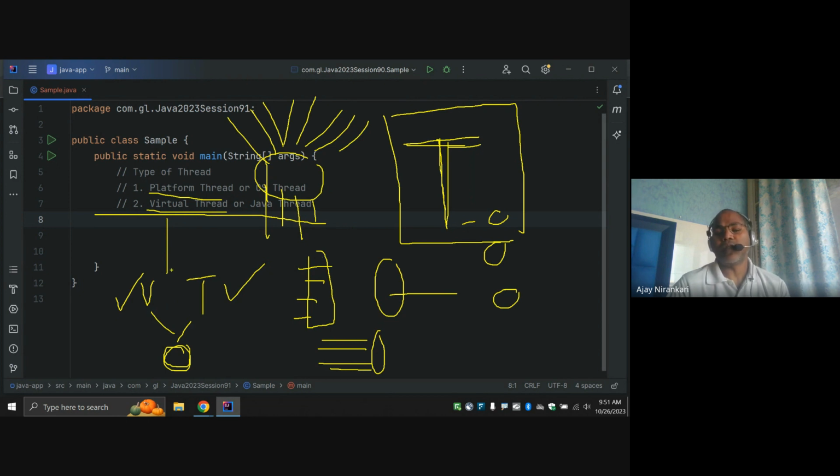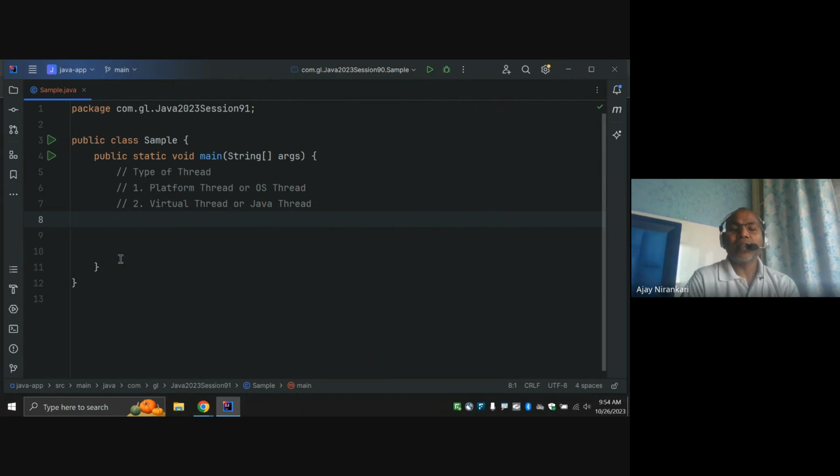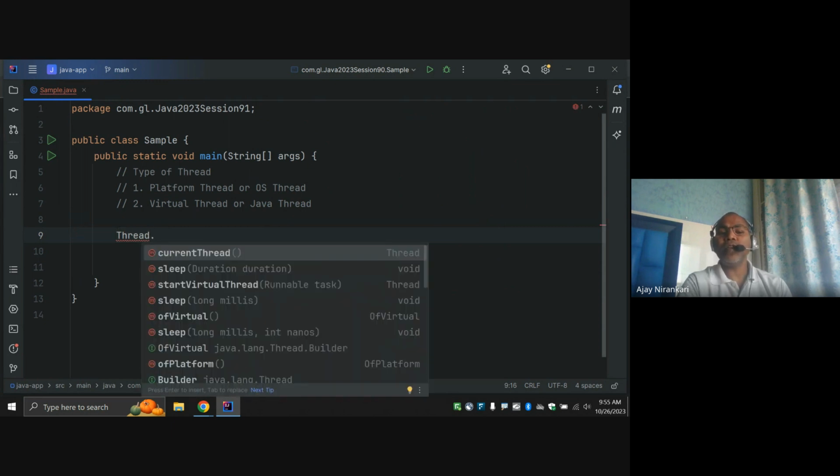That means virtual thread, correct? So the good part is that in Java we again use the same Thread class. They did not implement a new separate class for virtual thread. They just added one more method. Notice that before we had a starting thread, now we have Thread.ofVirtual or startVirtualThread.